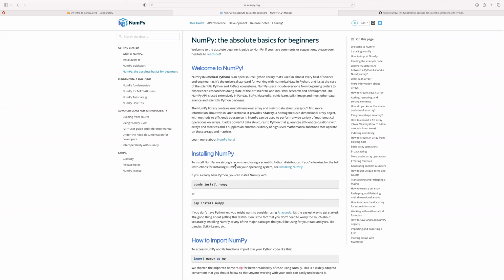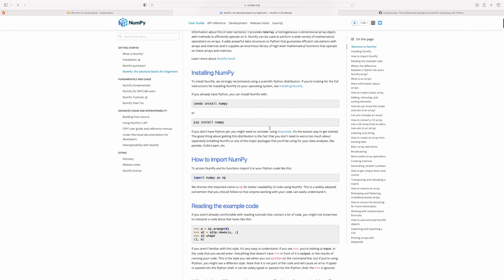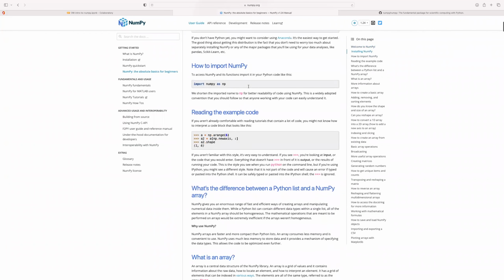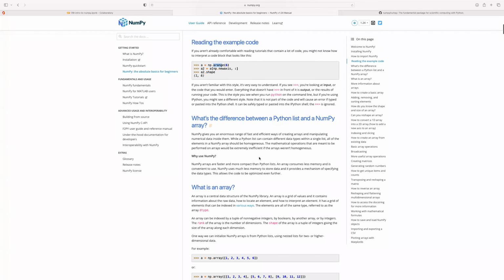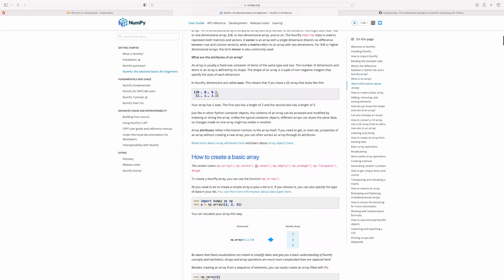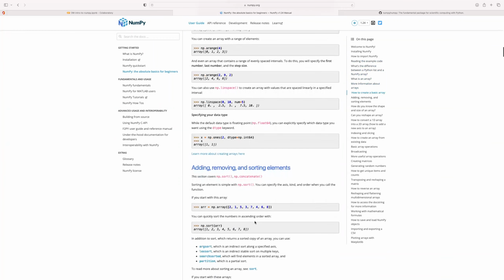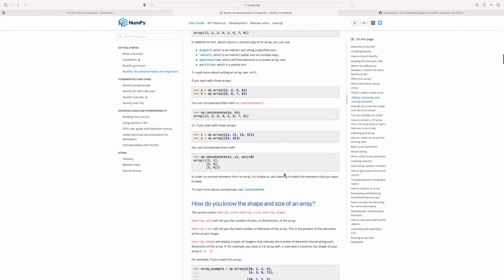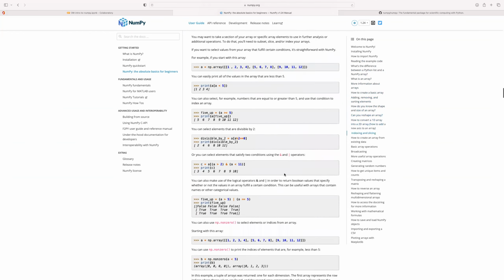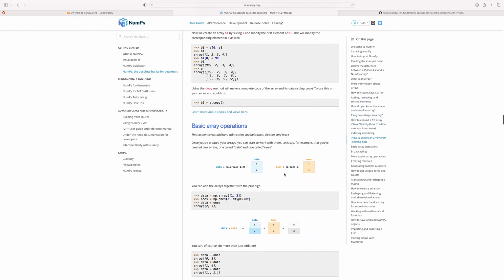You just click on that and it already provides you a nice documentation for beginners, right? So if you're new to NumPy, it takes you through how to import NumPy, how to read an example of code, how to use some of these methods that come with NumPy, differences between list and NumPy, how to create a NumPy array, and so on. In fact, that will be our next video, concepts about basic arrays. You can add, remove, and sort elements. So this is a very nice beginner guide for anyone interested in learning a little bit more about NumPy.